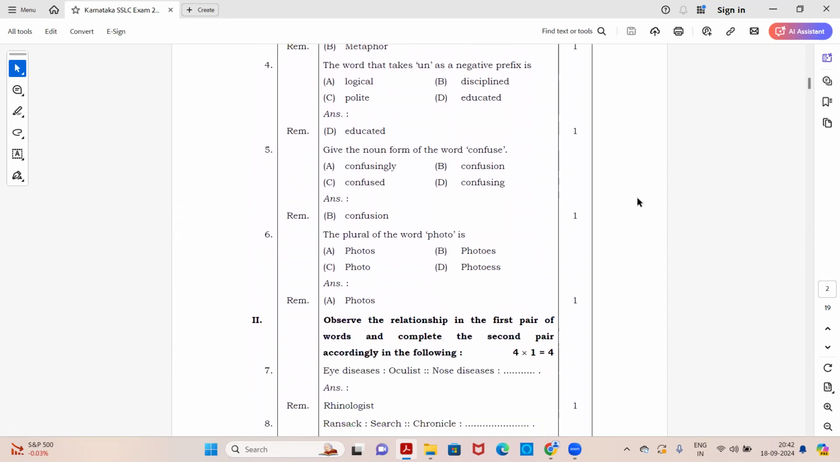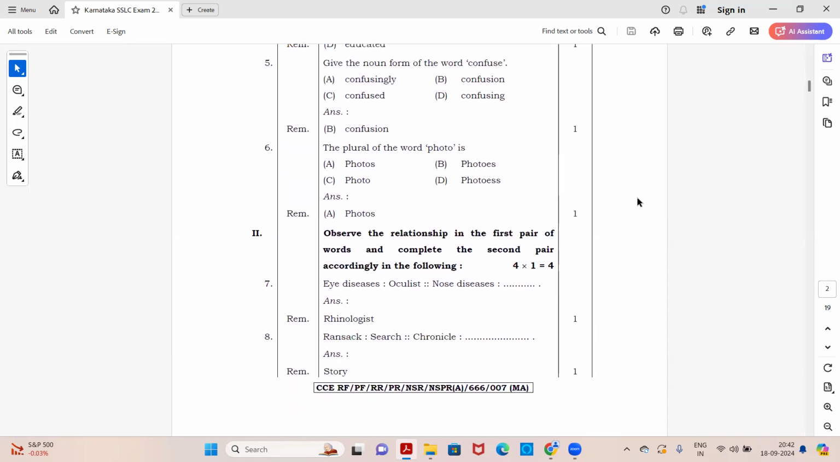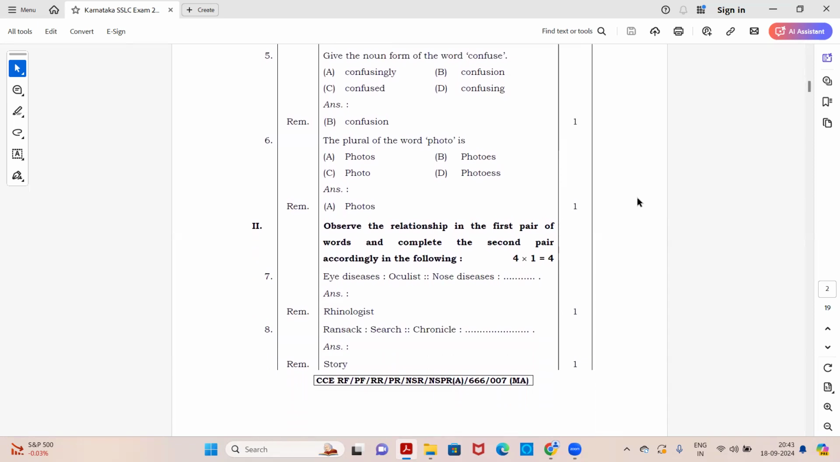Next question. The word that takes un as negative prefix is, again 4 options: logical, disciplined, polite, educated. So the answer is option D, educated, because you can use the prefix un before the word: uneducated. That goes well with option D. So that's the right answer. Next, give a noun form of the word confuse. Options are confusingly, confusion, confused, or confusing. So yes, the answer is option B, confusion.